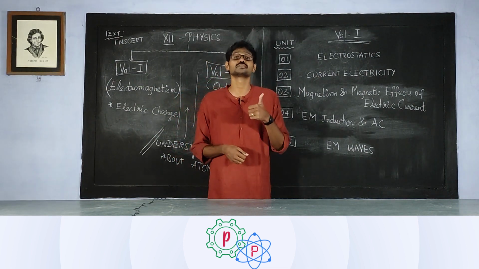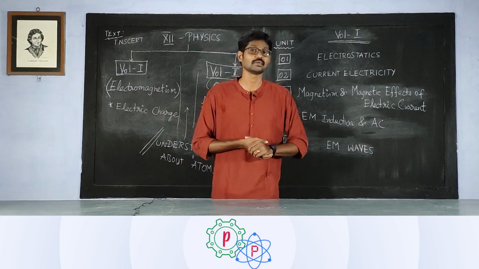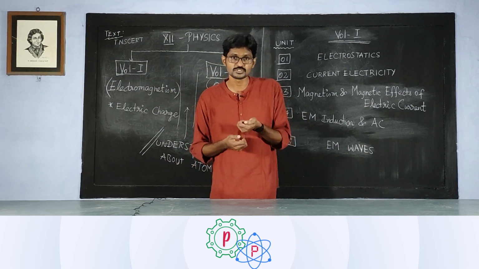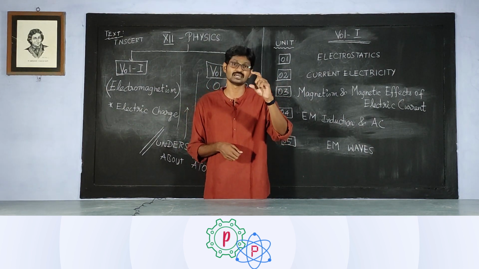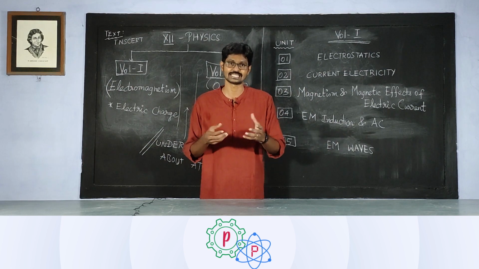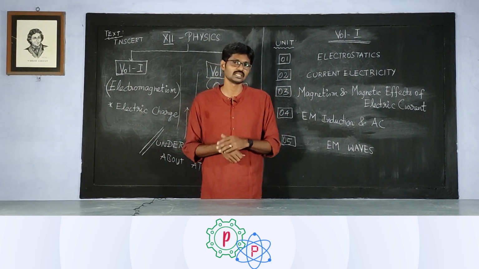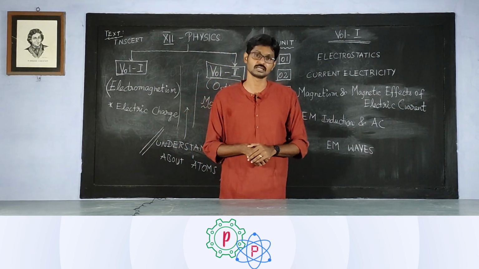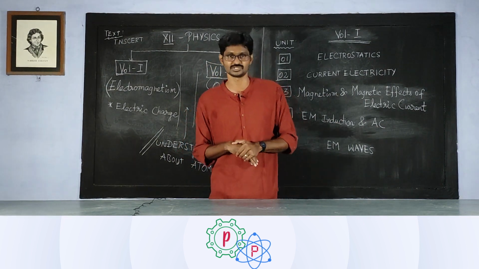Apart from it, there is a third important effect of electric current, which we call the chemical effect of electric current. Whenever we take a battery, the one which we use in our remotes and torchlights, right? When we take a battery, a dry cell, to be precise, technically called a dry cell, we always have a positive and negative marked in it. And if I ask you what is the type of energy that is stored in there, you would come up with an answer. It is stored in the form of chemical energy, right?